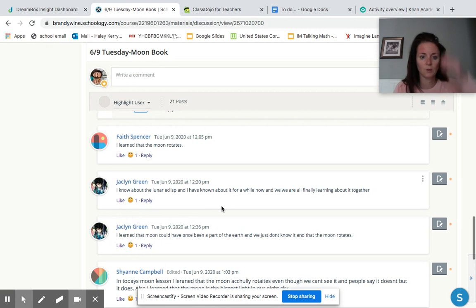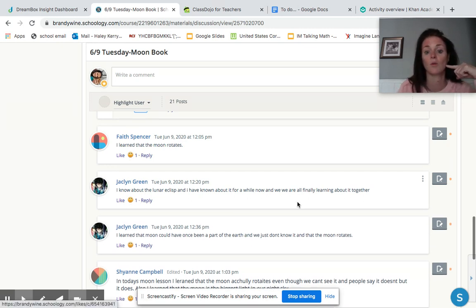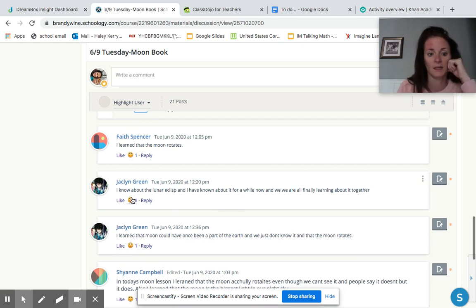I know about the lunar eclipse and I've known about it for a while now, and we are finally learning about it together. All right, so anybody else notice that could be a run-on sentence? Yeah. If I was to fix this, I would say, I know about the lunar eclipse and I've known about it for a while now, period. We are all finally learning about it together.